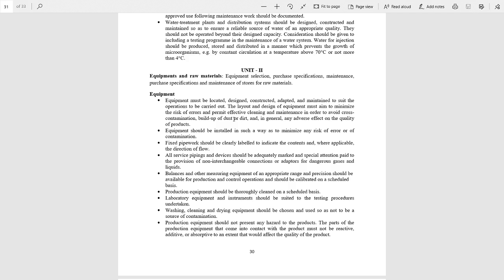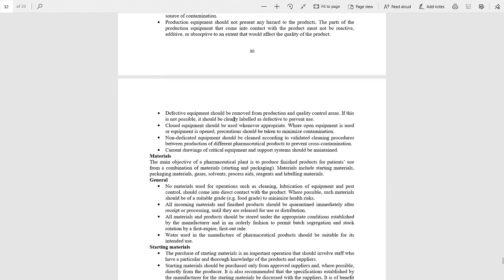Production equipment should be thoroughly cleaned on a scheduled basis. Laboratory equipment and instruments should be suited to the testing procedure undertaken. Washing, cleaning and drying equipment should be chosen. Production equipment should not present any hazard to the products. Now the last point is defective equipment should be removed from production and quality control areas. Now I am telling you the main important points among these, and you can write all the points to cover any question. Next is materials.